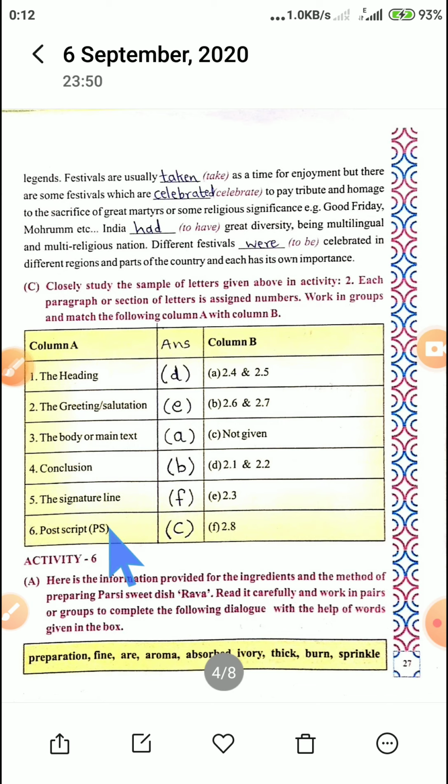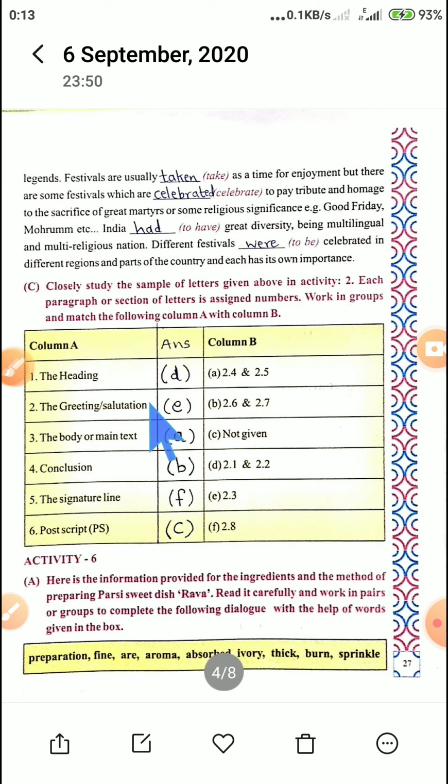Students, suppose sometimes you forget to write any sentence and in between letters you cannot add, so in the last line you can just write postscript and write whatever message you have forgotten to write. And these are the sections, the numbers which have been assigned to sections of the letter, right? 2.1 to 2.8. The answer to the first one is D, that is, the heading consists of 2.1 and 2.2, the section of the letter.